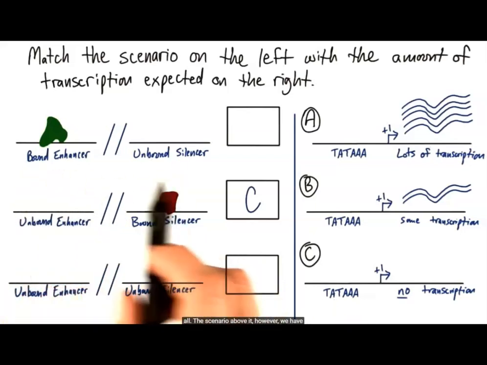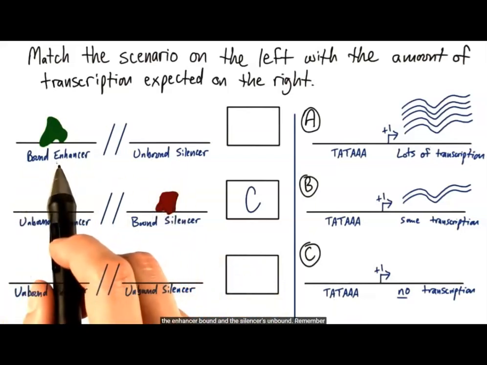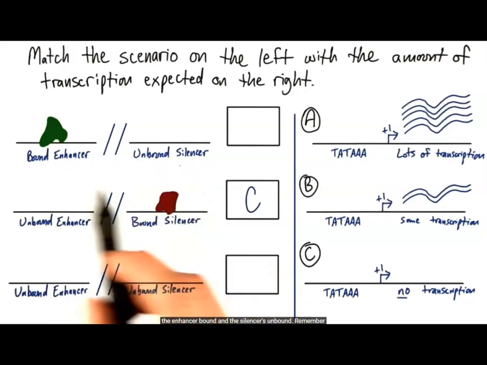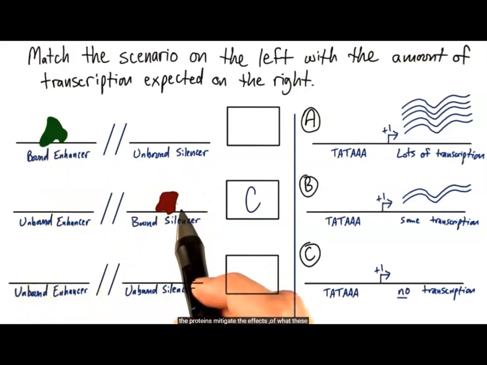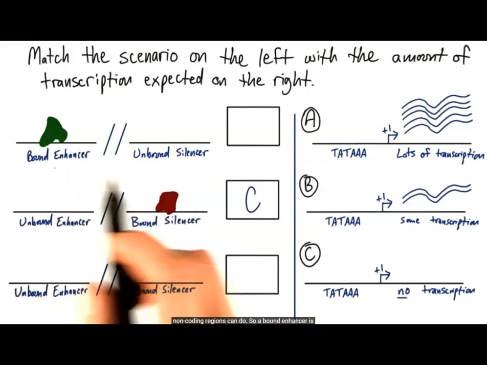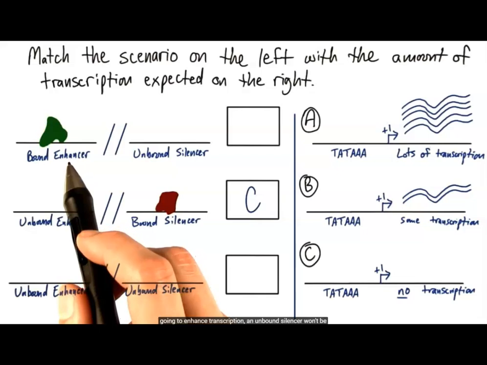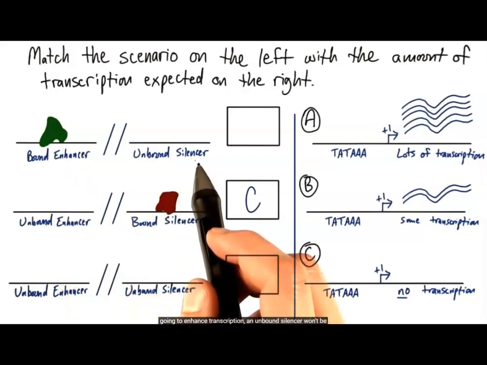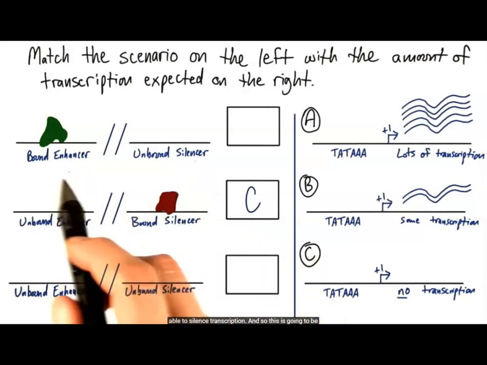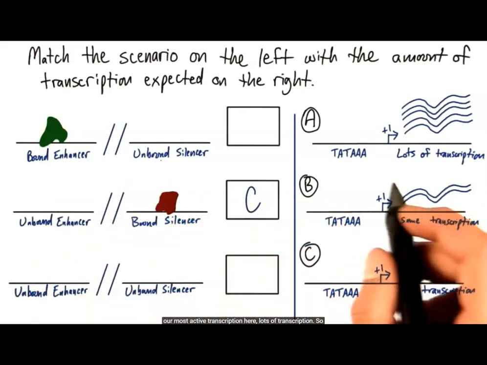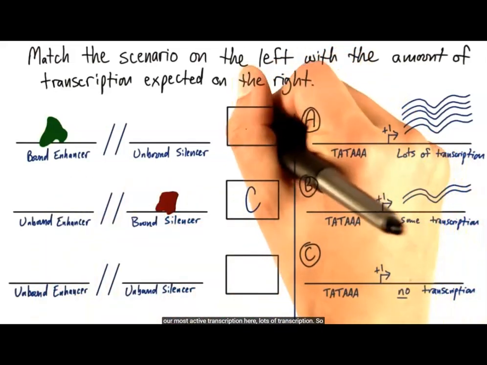The scenario above it, however, we have the enhancer bound and the silencer is unbound. Remember, the proteins mitigate the effects of what these non-coding regions can do. So a bound enhancer is going to enhance transcription, an unbound silencer won't be able to silence transcription. And so this is going to be our most active transcription here, lots of transcription, so the answer to this one is A.